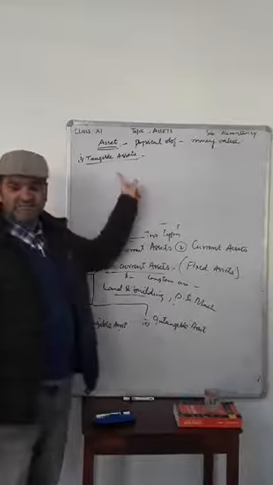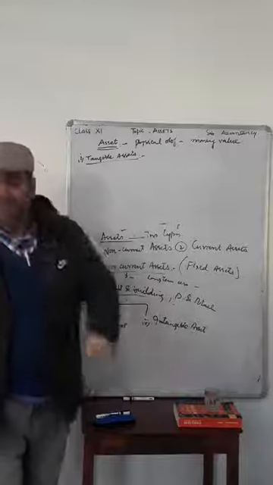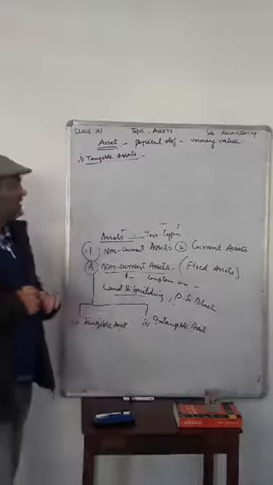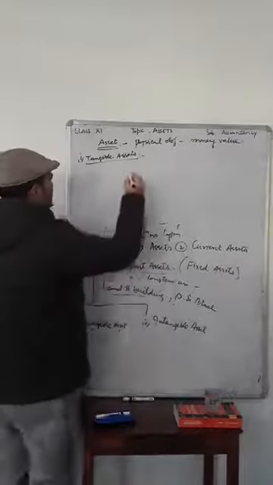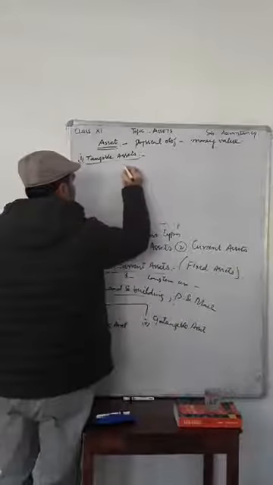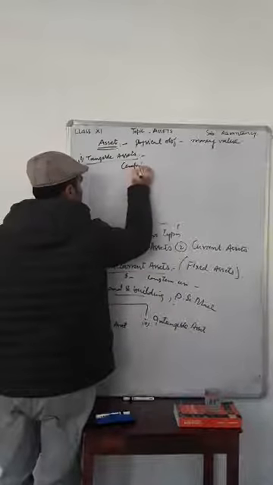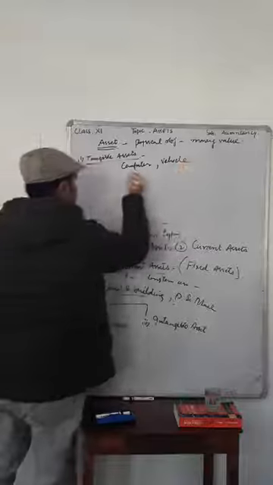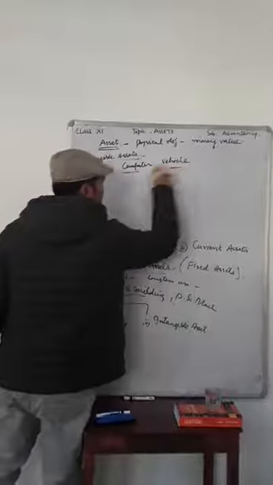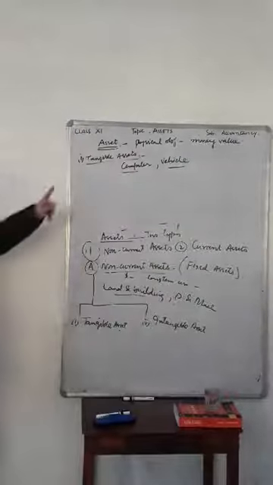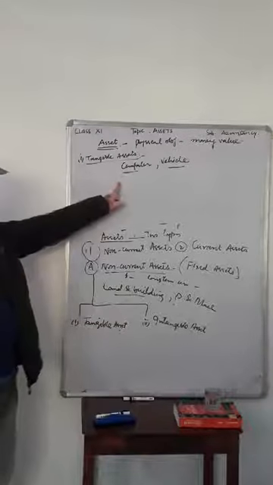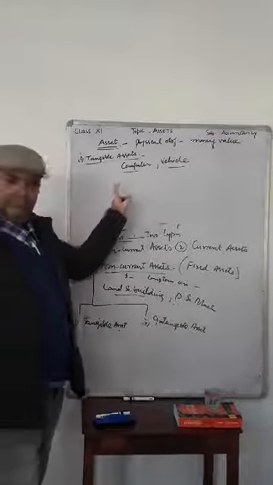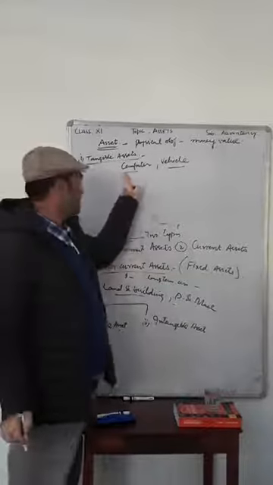Tangible assets, these are those assets which can be touched or seen. For example, computer, vehicle. This is also a fixed asset or a non-current asset, but that type of non-current asset which can be seen or touched. Computer is a tangible asset.